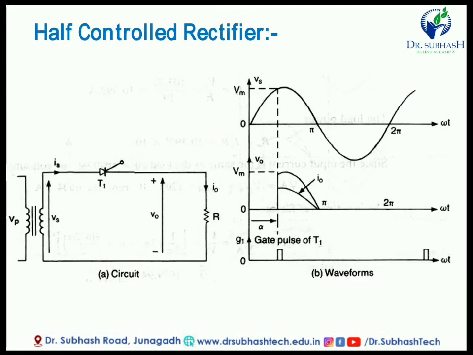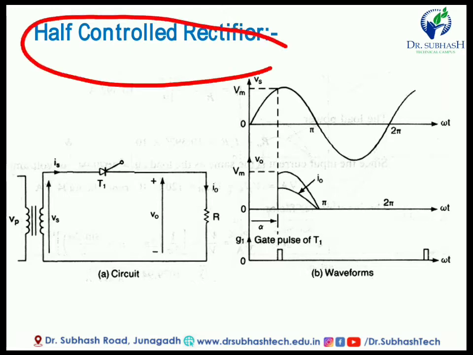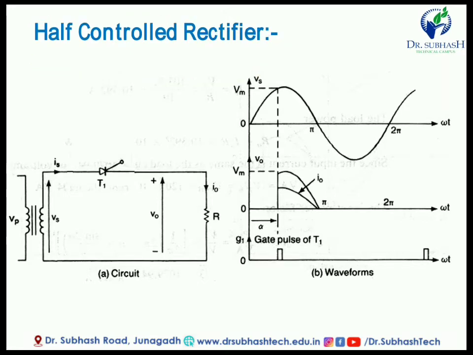So let's take a look at the half control rectifier. This is the half control rectifier, and why is it called half control? Because here the output is controlled only for the half wave, not the full wave, because only the positive half cycle can be controlled using this circuit. In this circuit, the controlling device is an SCR. This T1 is nothing but thyristor 1.